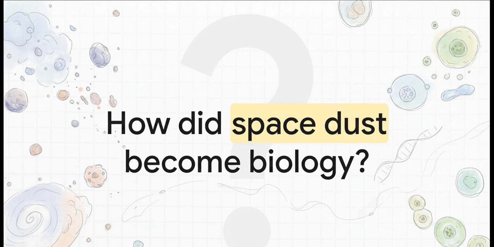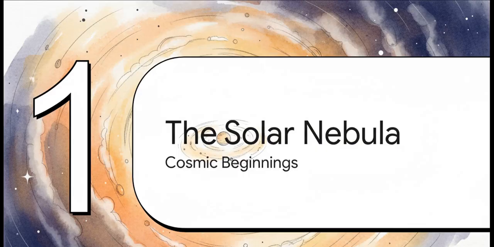How exactly did scattered, random interstellar debris assemble itself into the complex cells that make up literally all living things, including us? How do you actually get from dead rocks, gas, and water to living, dividing cells? It's easily one of science's greatest mysteries. To wrap our heads around how we got here, we really need to break down the timeline of how simple chemistry graduated into complex biology. All right, let's dive right into part one, the solar nebula.